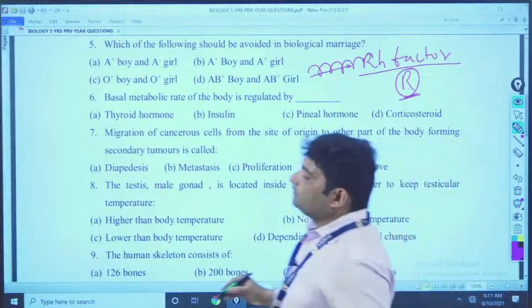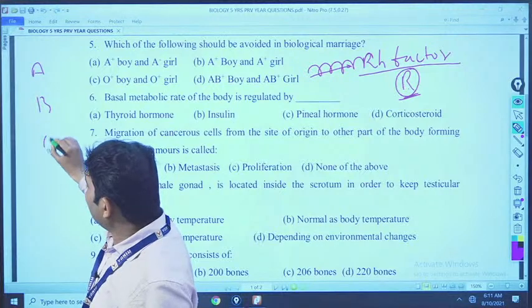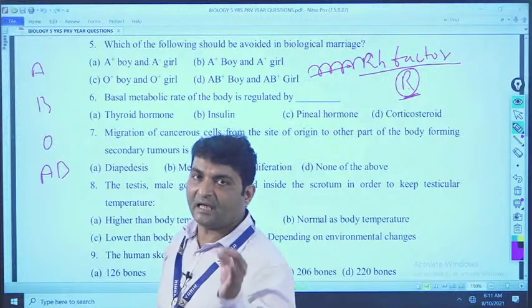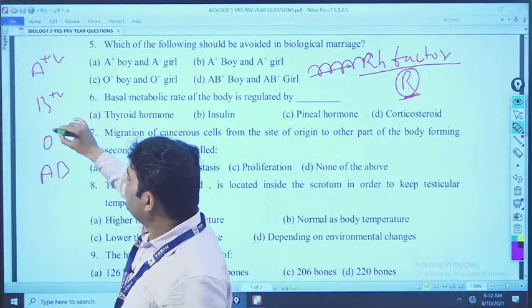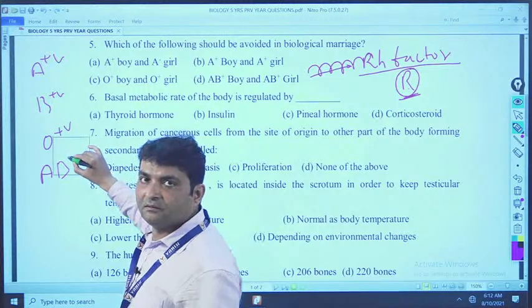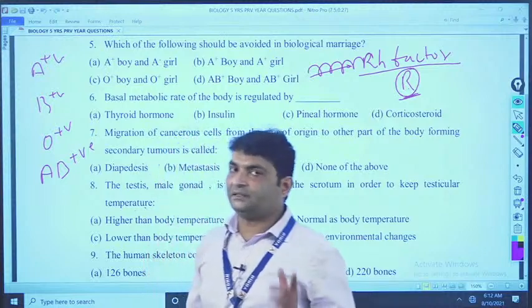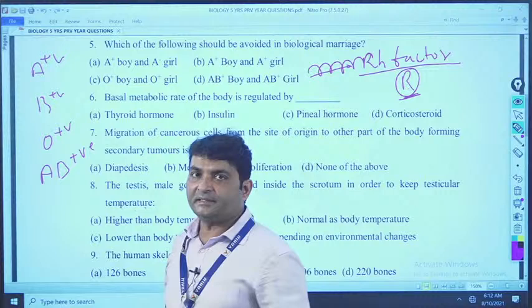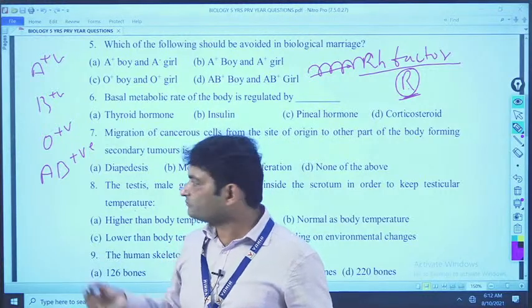Now, the blood groups are A, then B, then O and then AB. If a person has the Rh factor in their body, that is A positive, B positive, O positive and AB positive. Clear? And a person who does not have that Rh factor is A negative, B negative, AB negative or what? O negative.